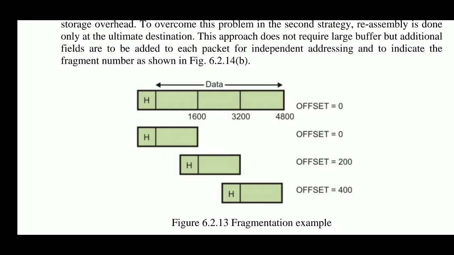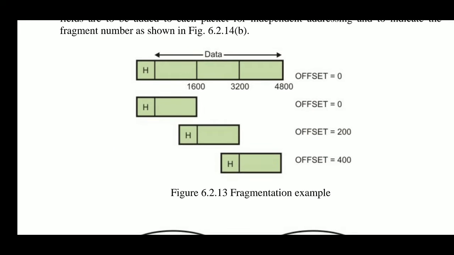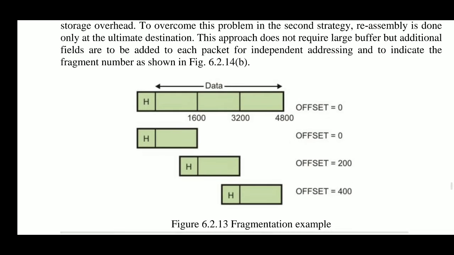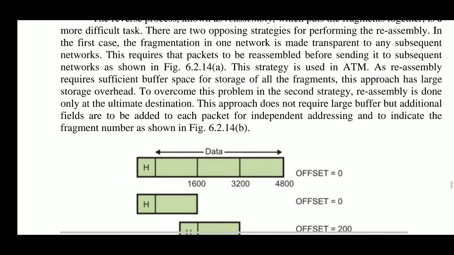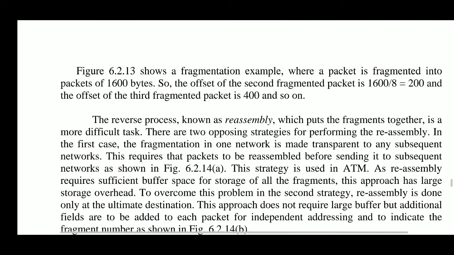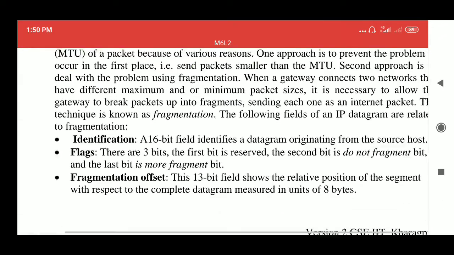divide 1600 by 8, so we will get 200. So the offset for the second fragment will be 200, and for the third fragment it will be 400, again adding 200, and so on. Why is this offset required?